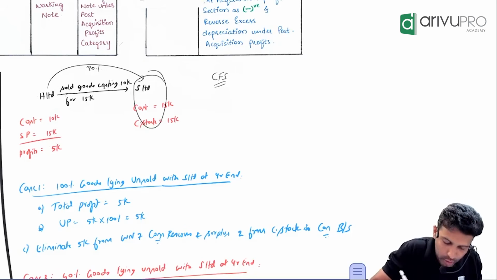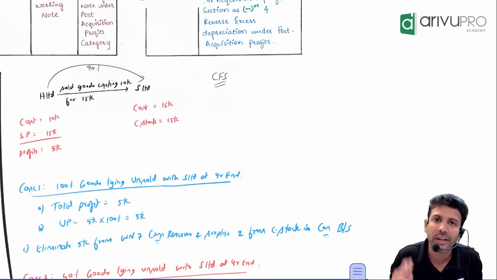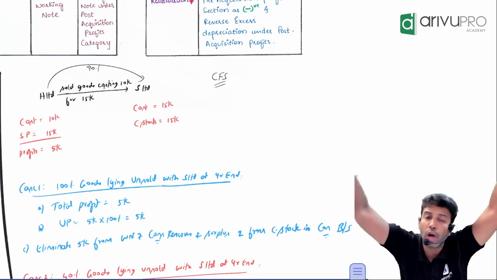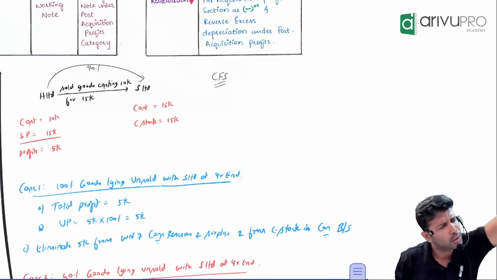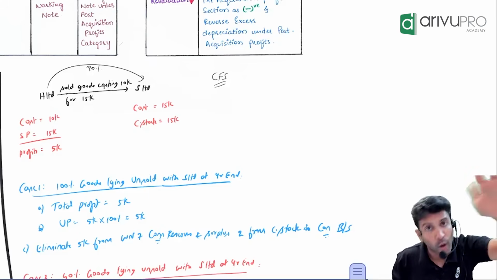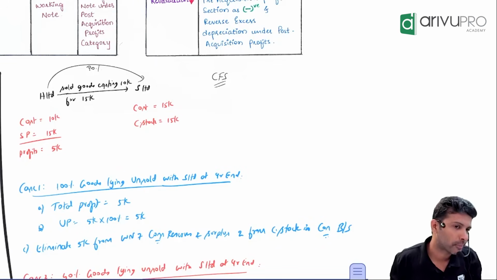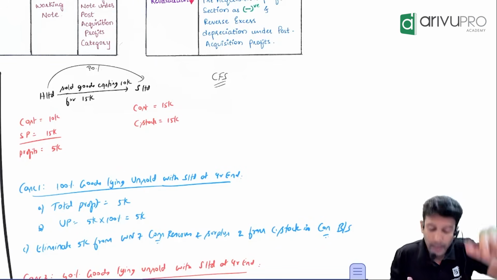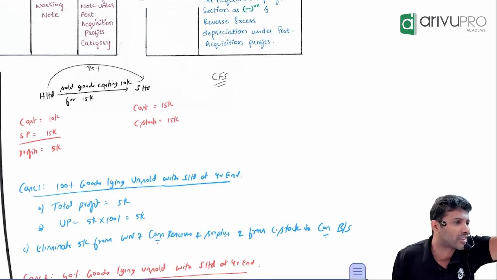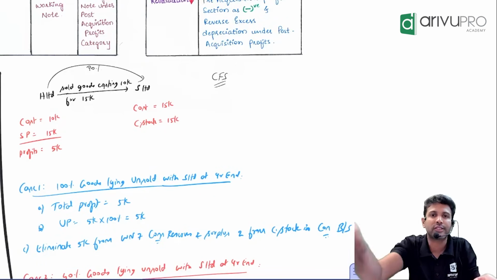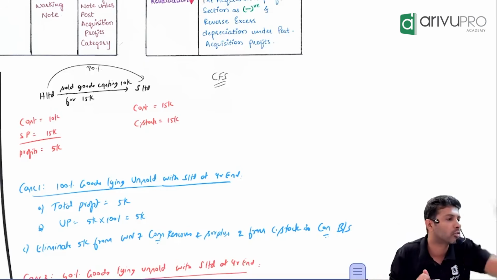After purchasing the goods from the holding company, what did the subsidiary company do? They sold off 100% of such goods to some random party. Now you tell me how much is unrealized profit? Nothing, zero. Why? Because is any of these goods lying as closing stock in S, or 0%? 0%. If closing stock is 0%, unrealized profit is also 0%.